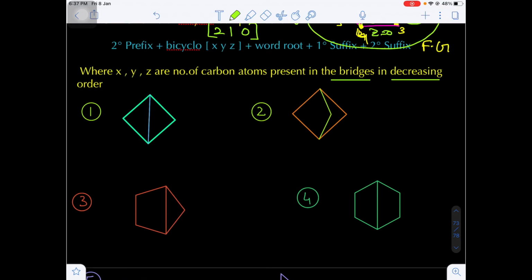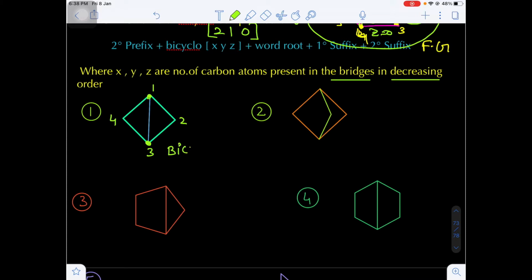Yes or no? So here we have some examples. The first example, you see, is a simple bicyclo. Here you take any bridgehead carbon as number 1, as you wish. Let's suppose I am taking this one as bridgehead carbon 1, next 2, next 3. Next comes the longer bridge, which is again the left side bridge. And between 1 and 3 there are no carbon atoms, so no need to give numbering.